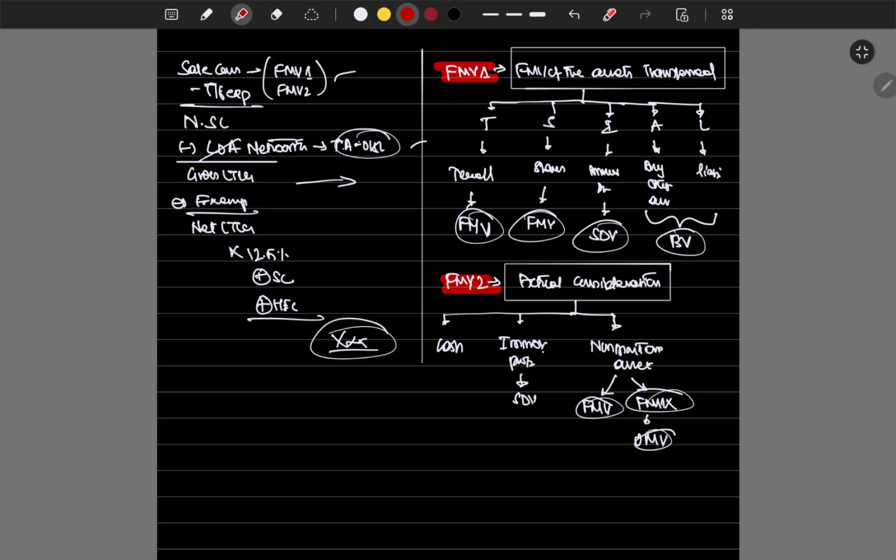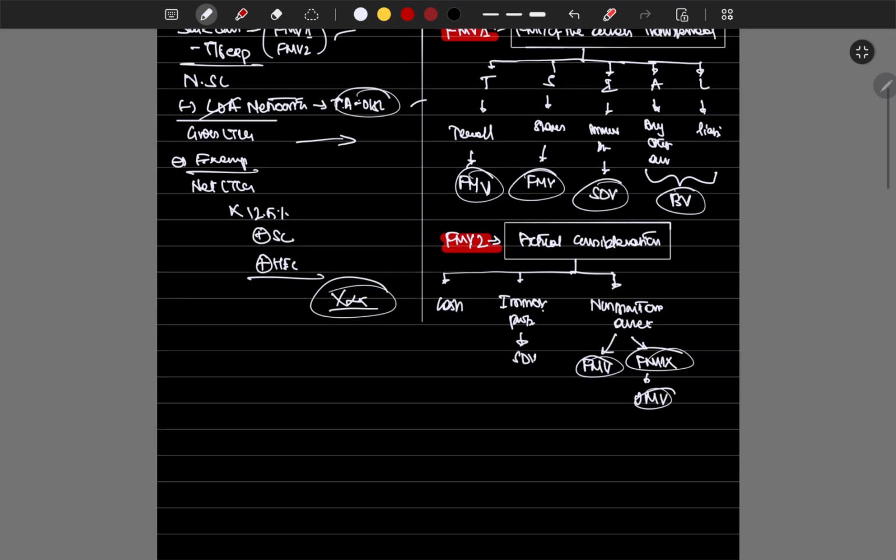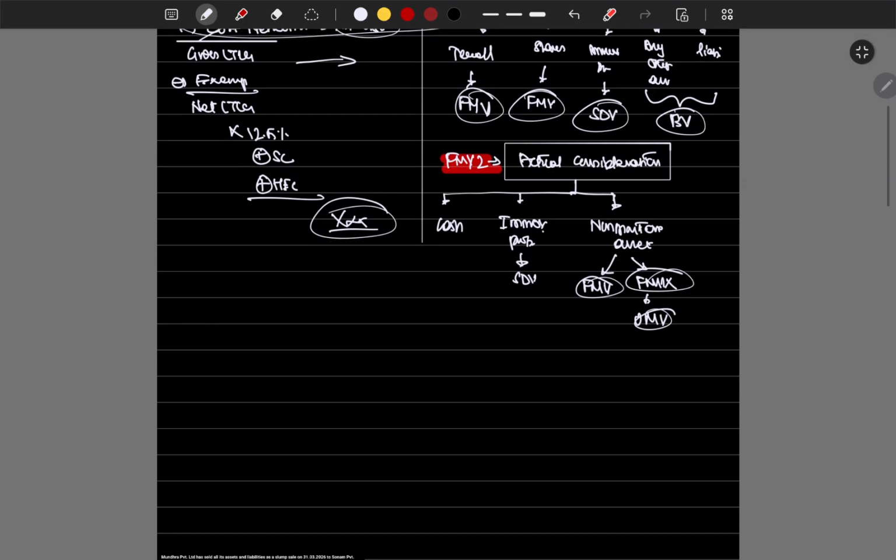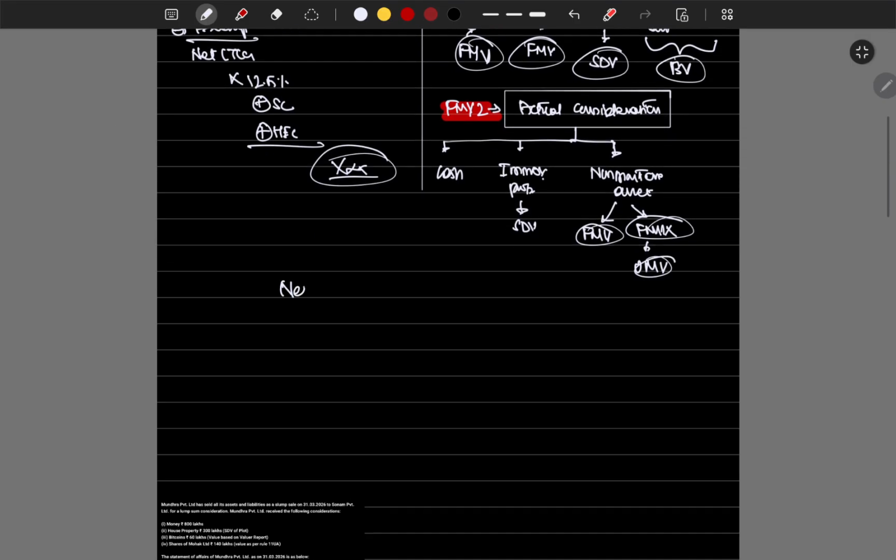Now we'll understand the net worth, how net worth works. Net worth, we already know, is total assets minus outside liabilities. What could be the total assets? It would be depreciable assets, non-depreciable assets, other assets.